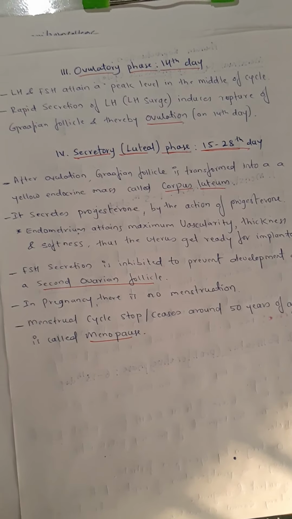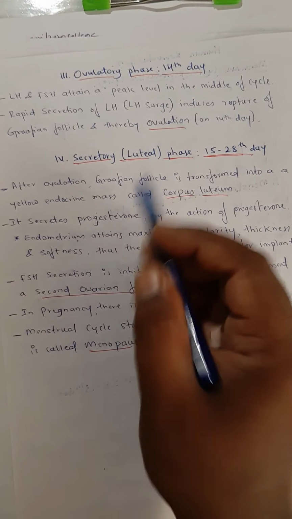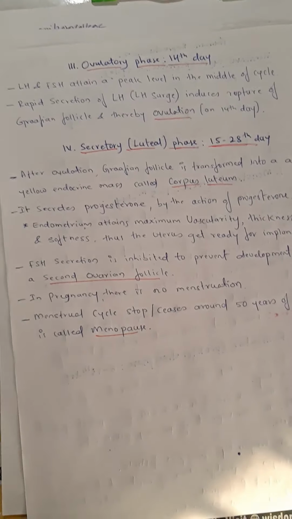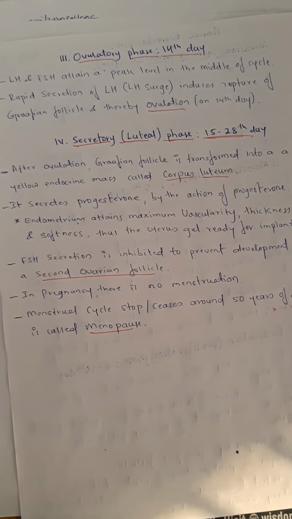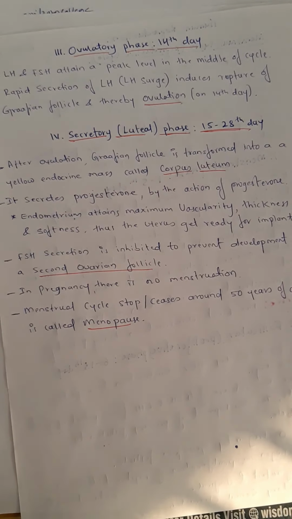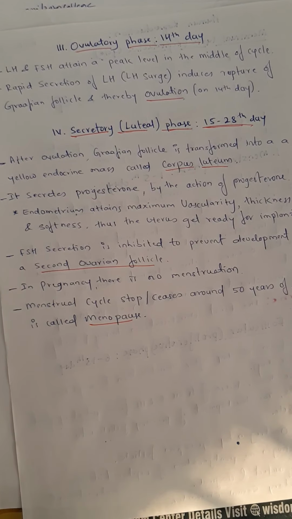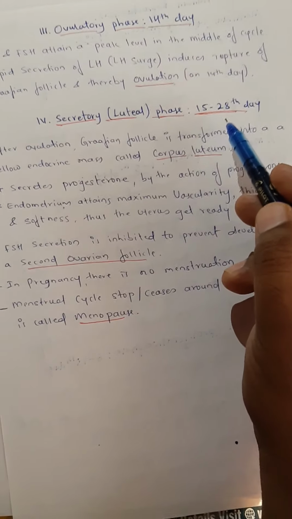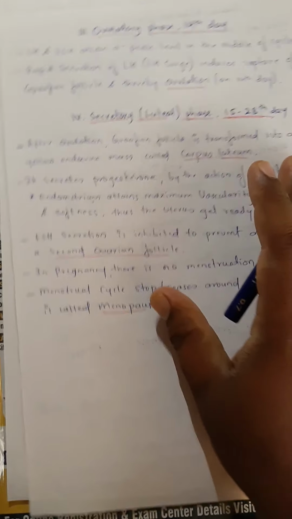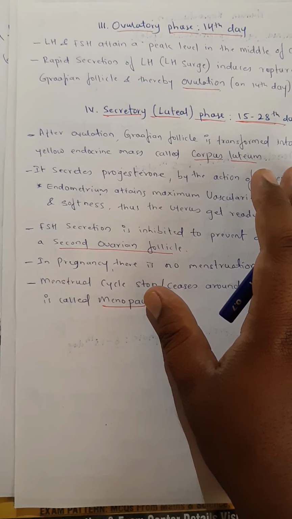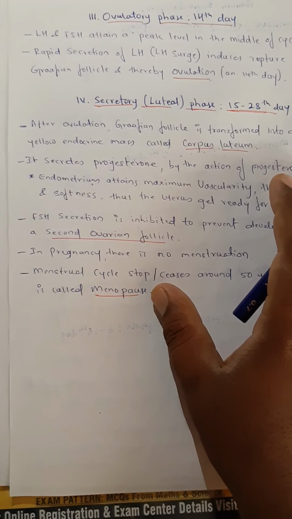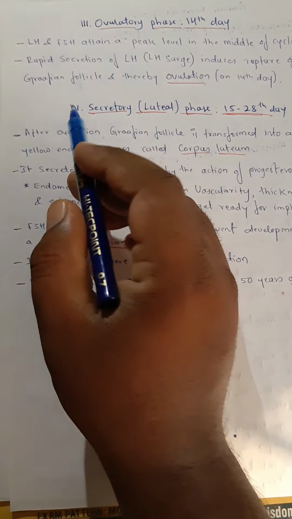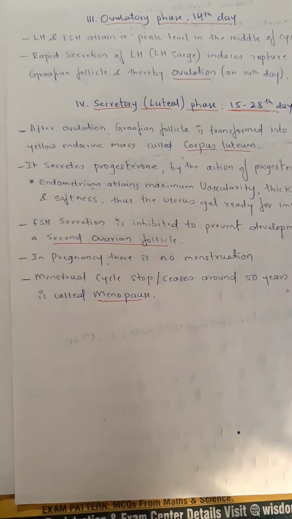Then after the release of the egg on the 14th day, what is happening in days 15 to 28, which is considered the secretory phase or luteal phase?